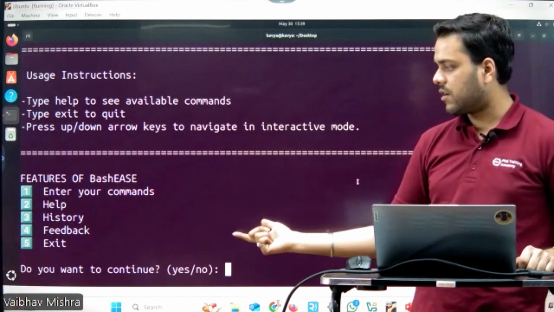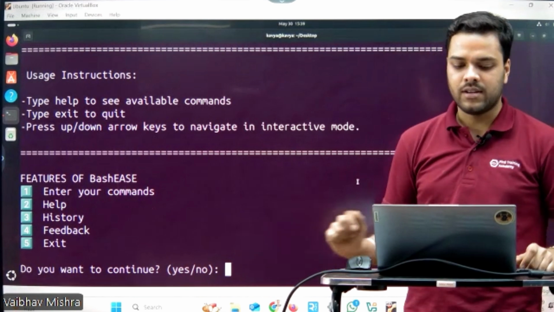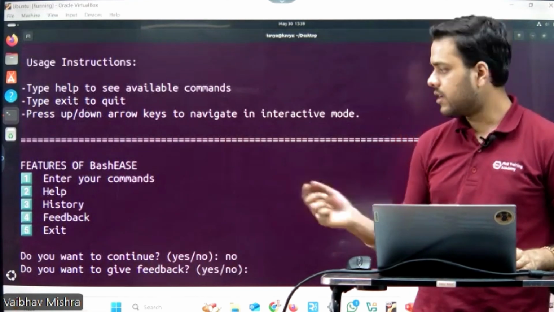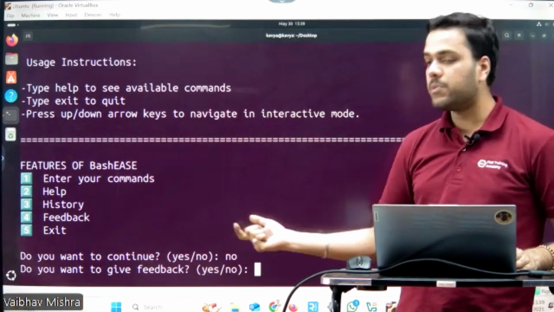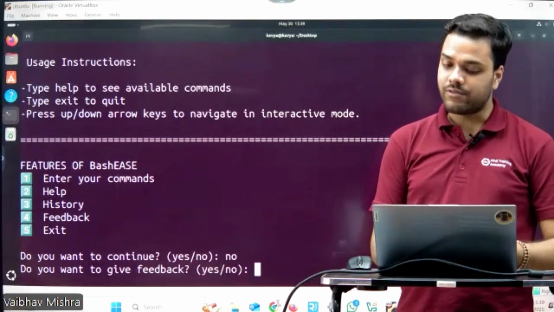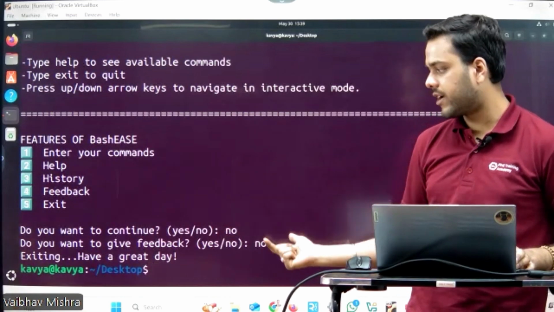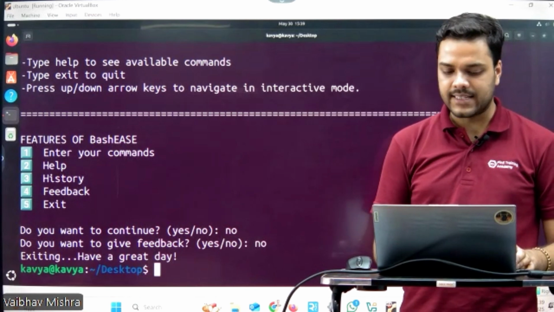Here the user has an option: do you want to continue or not? If I don't want to continue, I'll simply press no. Here you have another option: do you want to provide any feedback or not? If I want to exit, I'll simply write no, and it will throw a message: exiting, have a great day. So BashEASE exits here.